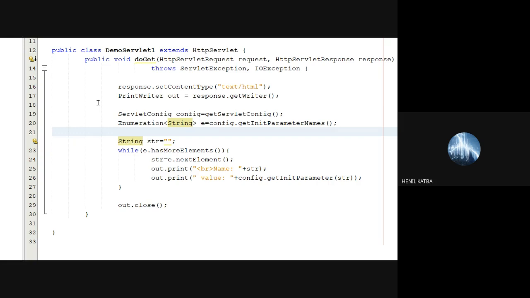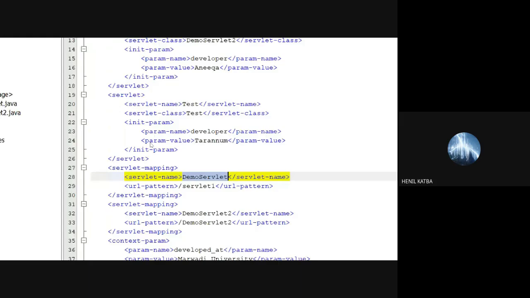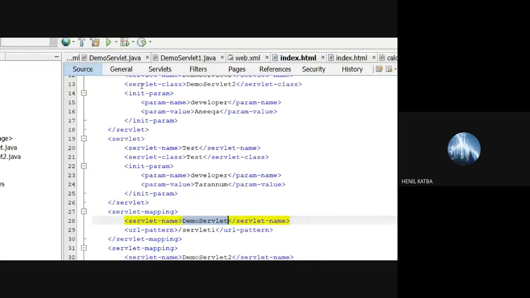Let us start with the index.html. We have a hyperlink which says ./servlet1. Now servlet1, if you look here, is mapped with demo servlet. The URL pattern /servlet1 is mapped with the demo servlet, and demo servlet has the class DemoServlet.java. So this is the internal and external alias.